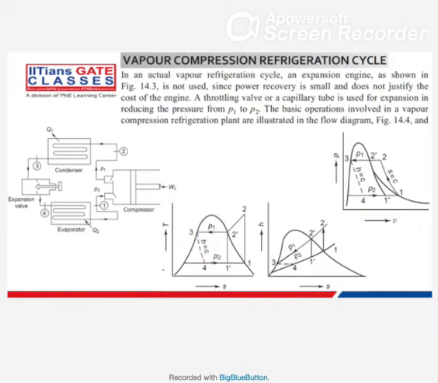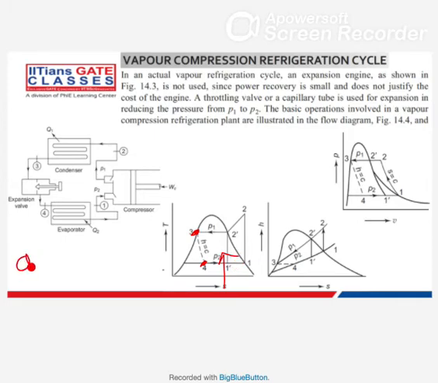What they will do is give the value of state point 3, and you should know that as this is an isenthalpic device, enthalpy at 4 and enthalpy at 3 are the same. So enthalpy of 4 equals enthalpy of 3, and you can use enthalpy of 3 for solving numericals or for calculating the heat extracted in the evaporator.